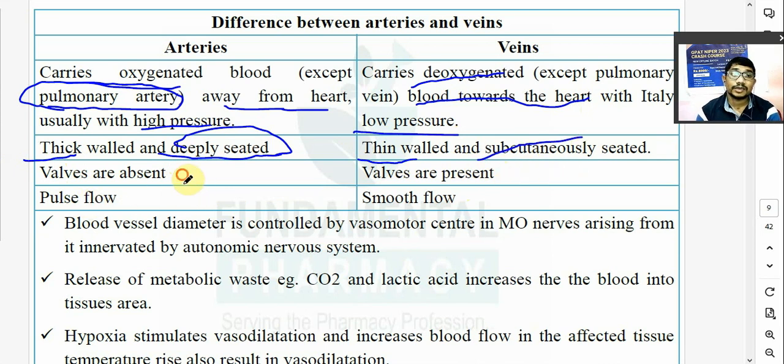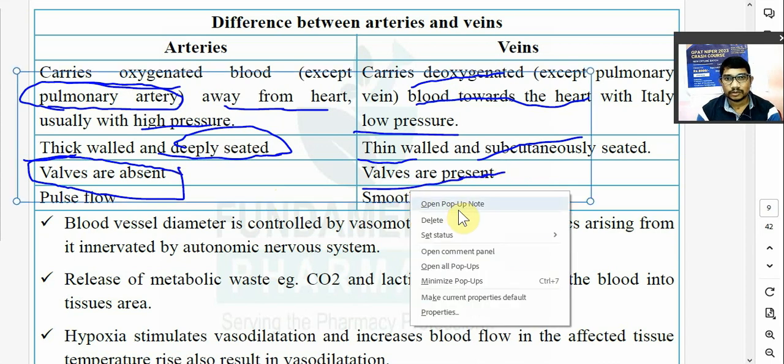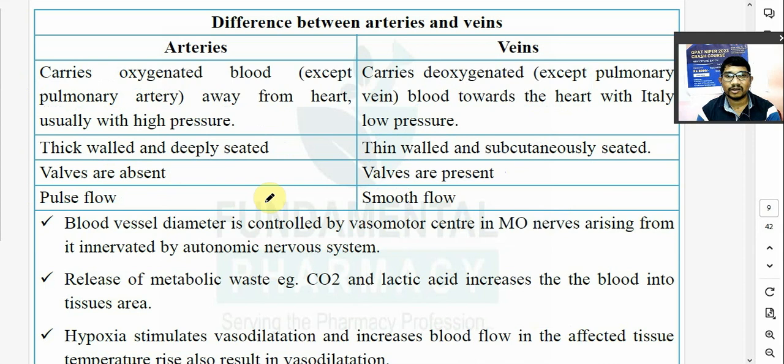Valves are absent in the arteries. में valves नहीं होते, है ना. Valves they are present in the veins. ये आपका नीट की क्वेश्चन है. So which of the following blood vessel will have a valve? नीट में पूछा था. नीट का valves किस में होते हैं? veins में. What is the role of valves in the veins? To prevent the backflow of blood, to collect more and more blood.